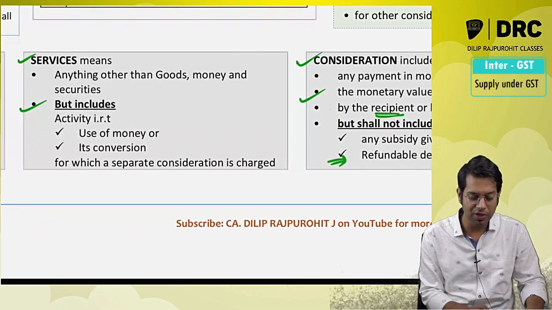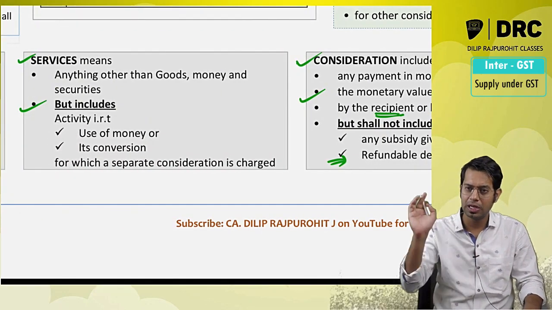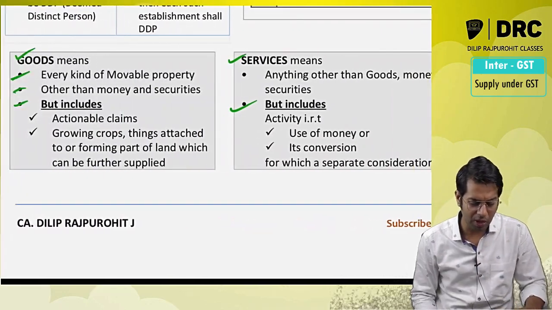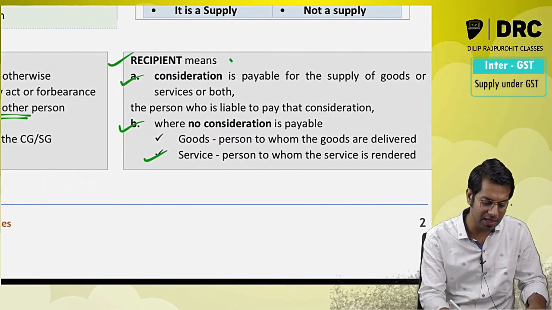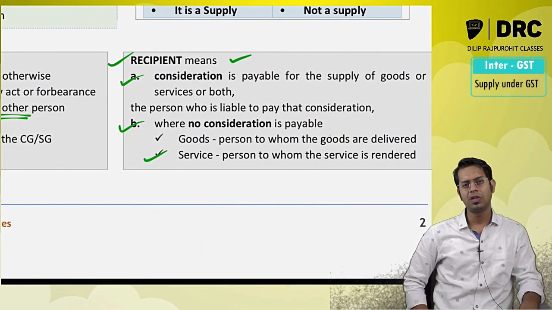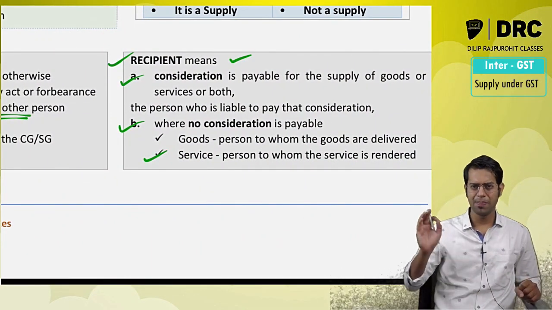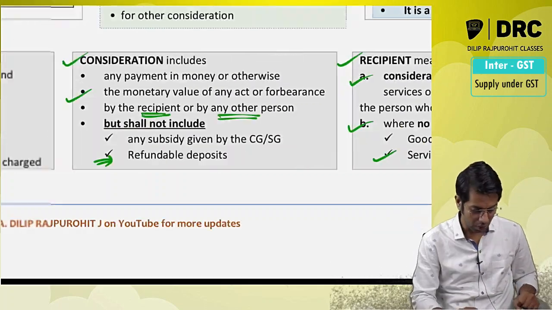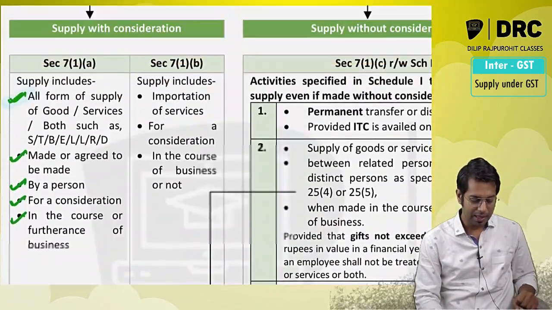Now these four definitions are important definitions in your first chapter. These definitions are also important in examination. In one of the attempts they had asked a question on the meaning of recipient for 5 marks. So it is important, these four definitions you should know. Okay, then let us go to the next section.